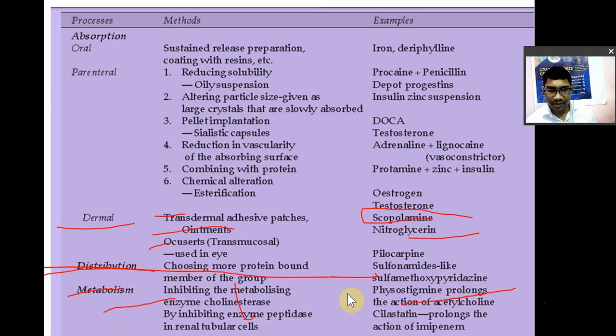Physostigmine क्या है? It is a cholinesterase inhibitor. Cholinesterase ये जो एंजाइम है, उसको इनहिबिट करता है. Cholinesterase क्या करता है? It will hydrolyze the acetylcholine molecule. So physostigmine क्या करेगा? It will bind to cholinesterase, will inhibit it, and because of that acetylcholine will act for a longer period. So by altering the metabolism you can increase the duration of action.